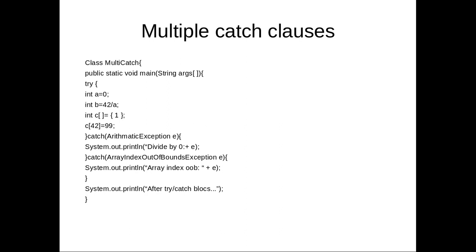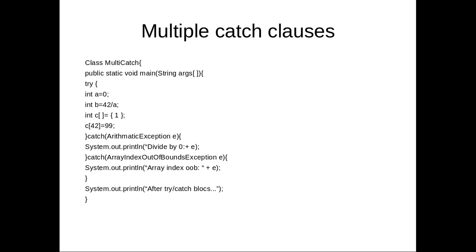And after that, "division by 0" plus e means that exception also will be printed. And after the try catch blocks, that message also is printed.